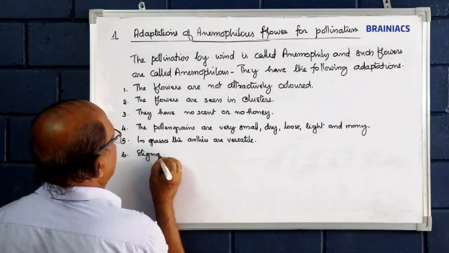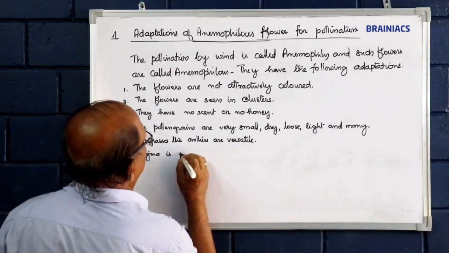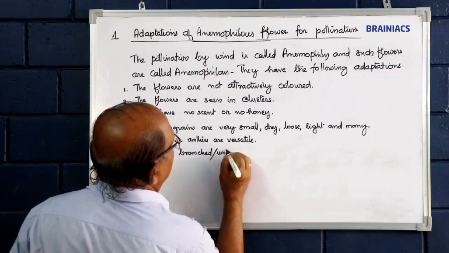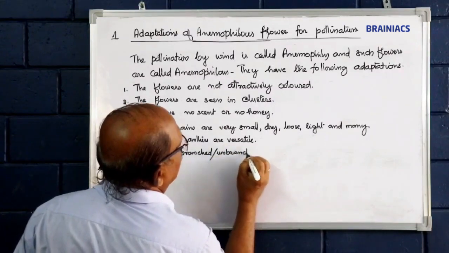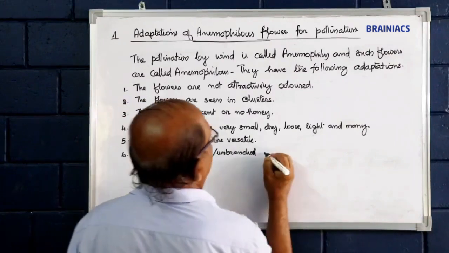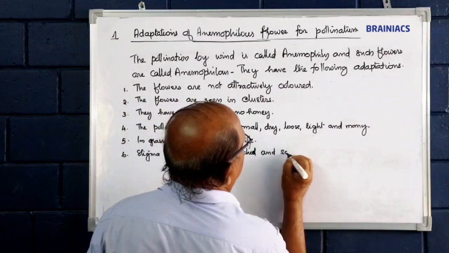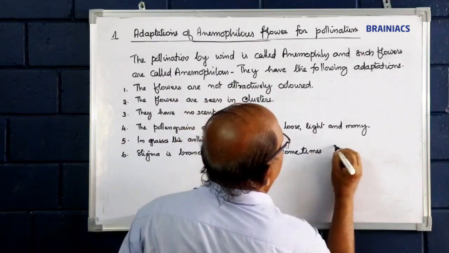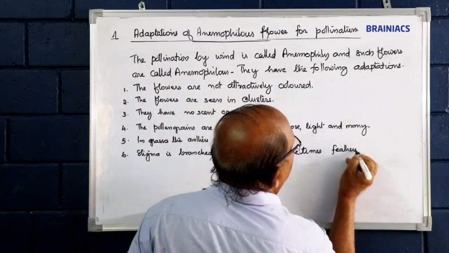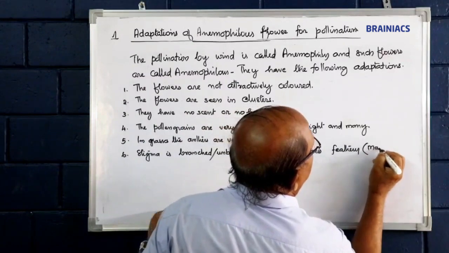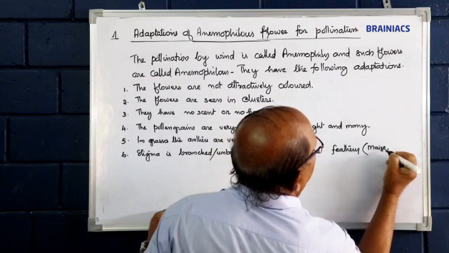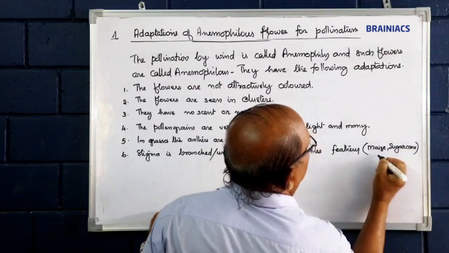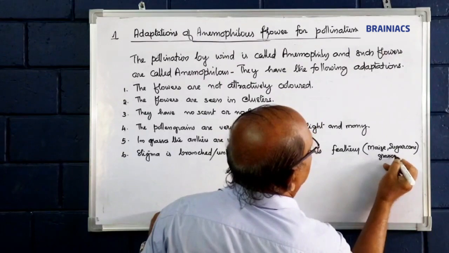Stigma is branched or unbranched, and sometimes feathery. In maize, grasses, sugarcane, generally in grasses.